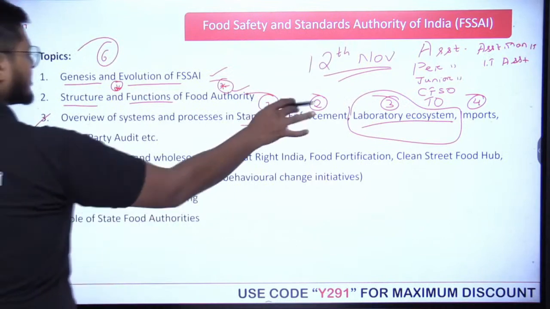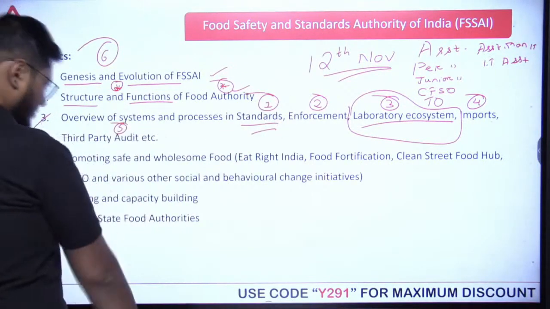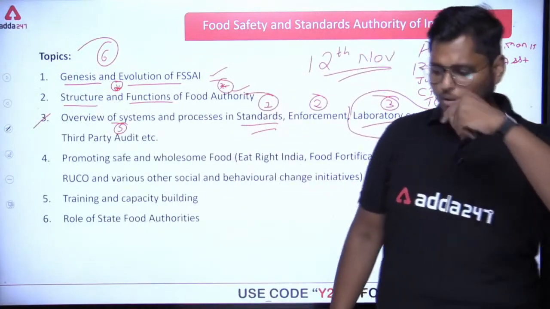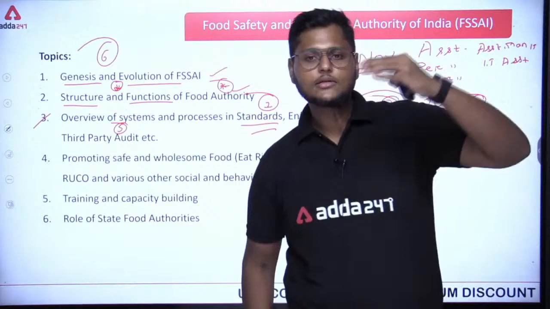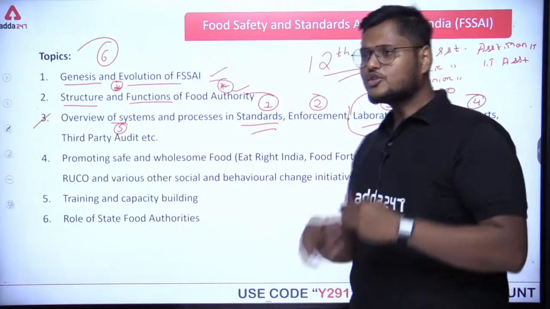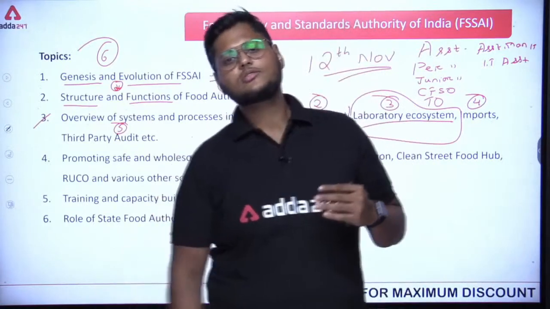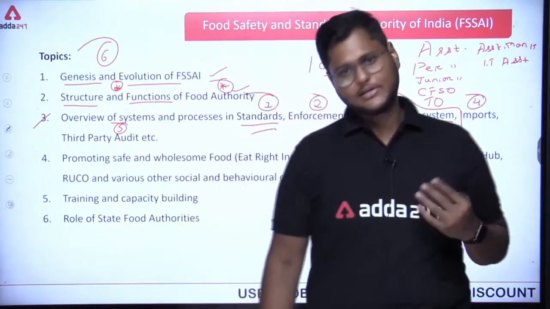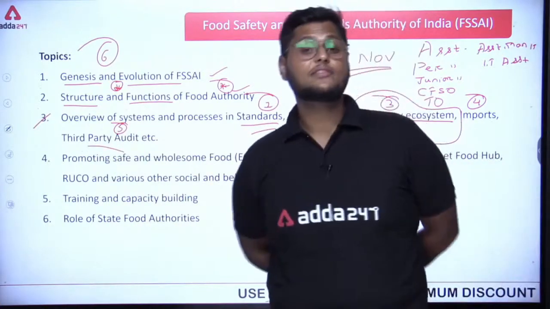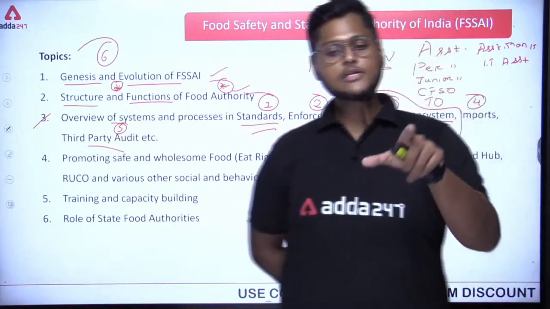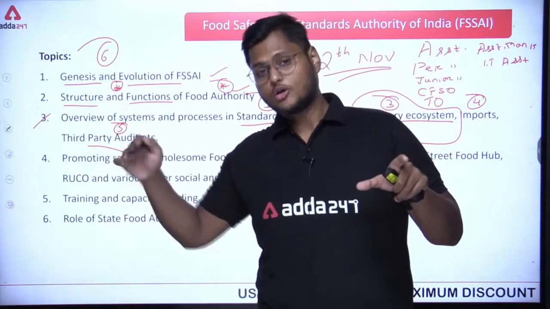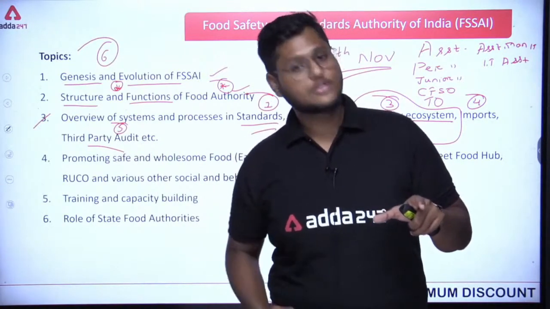And the last one here is third party audit. Now what exactly is auditing? You must have ideas, right? Auditing is to check something, to verify something based on certain set objectives, goals and principles. Similarly, a third party audit can be done for a food business operator to check if the food business operator has everything in proper management or not. By management, what we mean here is food safety management.